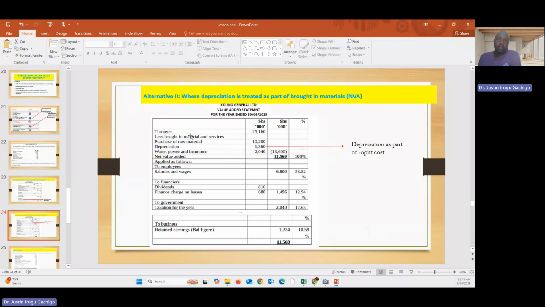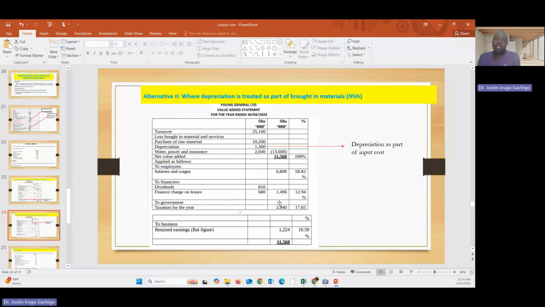So you do the same turnover, purchase of raw materials, then depreciation you added here, water, power, and insurance. Then get the net value added here. Remember, the first one is gross value added. So the second one is the net value added here. This 11,560 is 100%. So this amount is the one that you are going to distribute. Then you do the same distribution: salaries, dividends, finance charge, taxation to business. You get the retained earning.